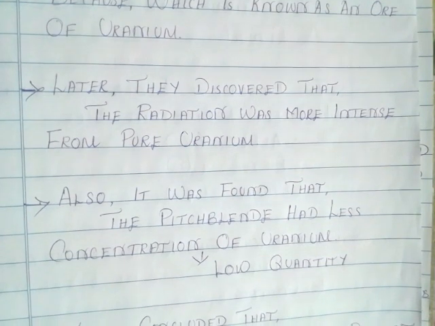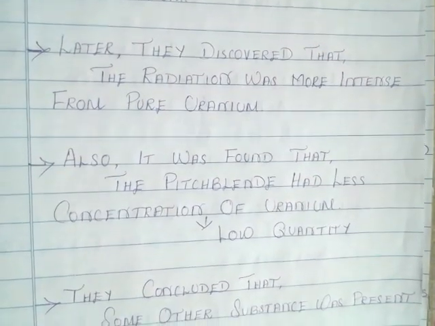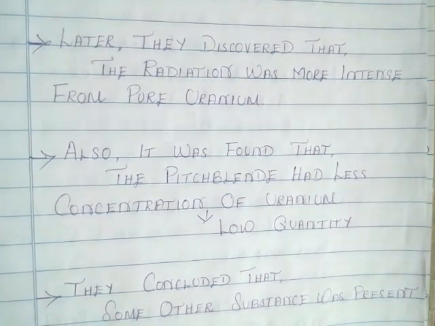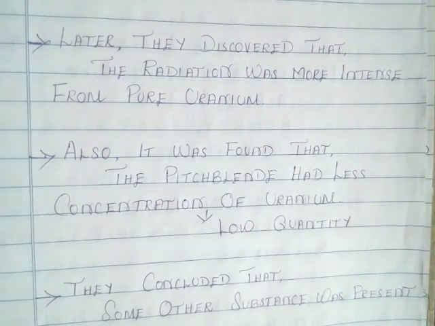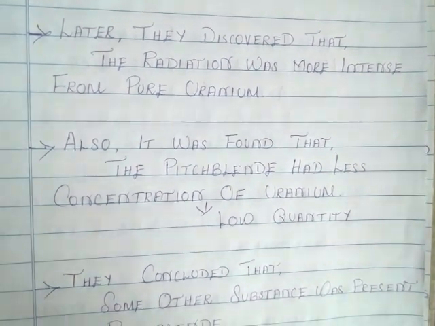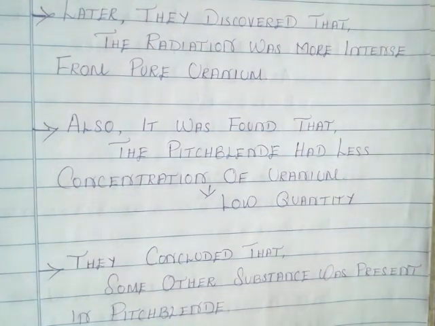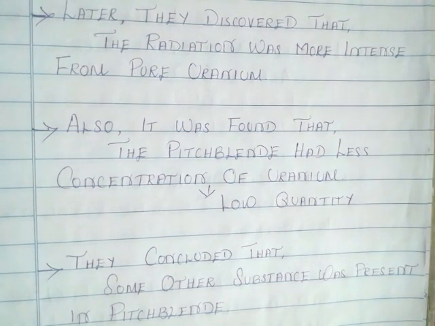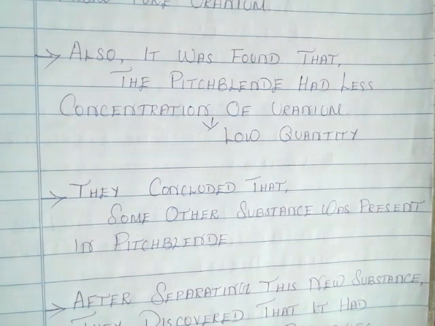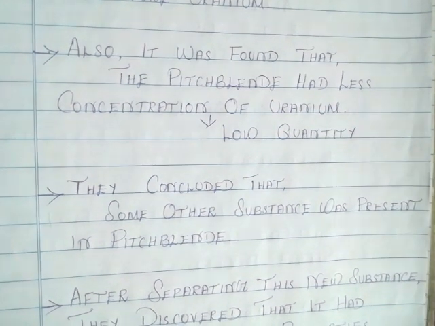Also, it was found that the pitchblende had less concentration of uranium. Underline this. Pitchblende had a less concentration of uranium. That means the substance pitchblende has a small quantity of uranium. Then what about that substance? Except for uranium, what is that? Thinking like that, they concluded that some other substance was present in pitchblende.